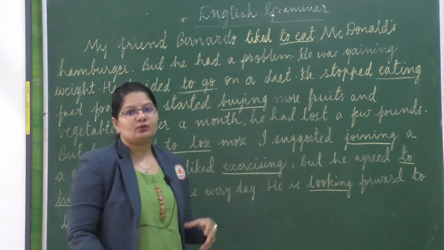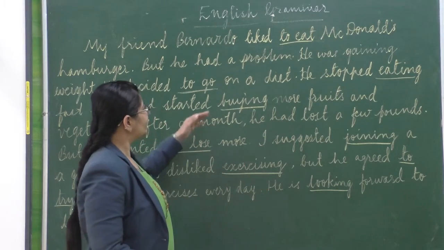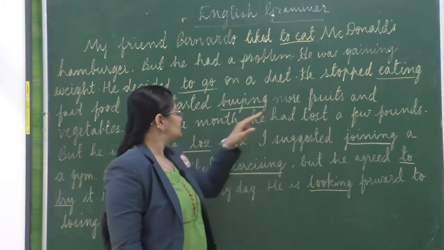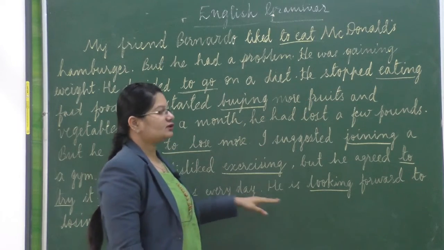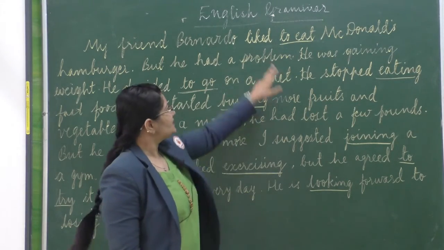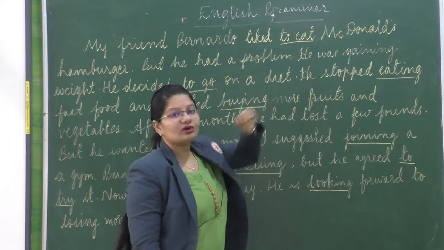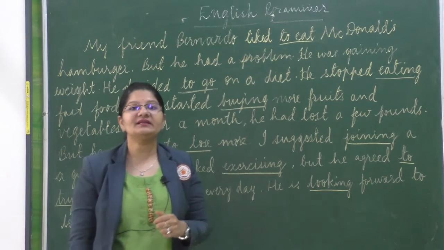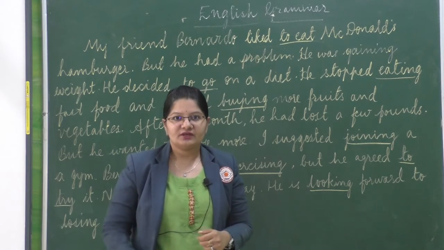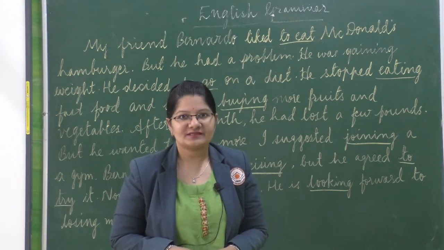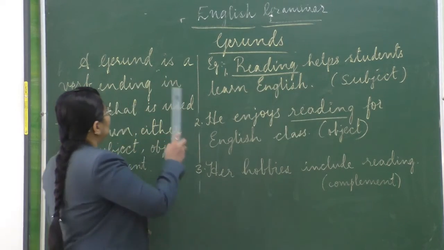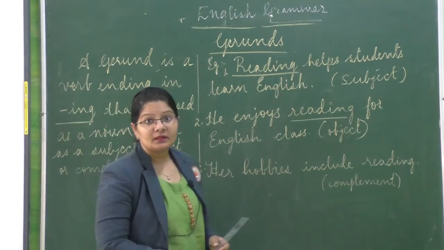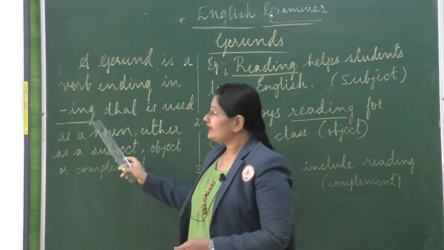So students, what you have noticed here, we have underlined two types of verbs. One is to eat, and then one is eating, buying, exercising, looking, etc. So these are the examples of the infinitive with to, and the other one is nothing but the gerund. So today we are going to learn about gerunds. So students, look at the gerund definition. A gerund is a verb ending in ing.